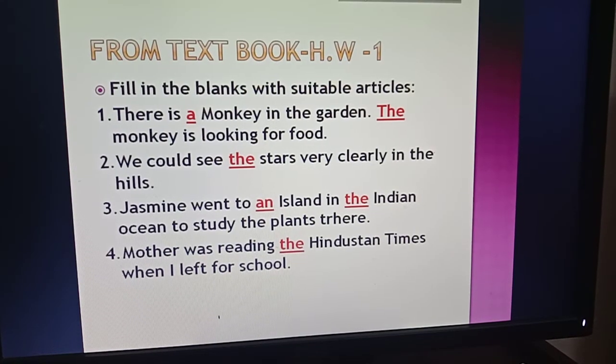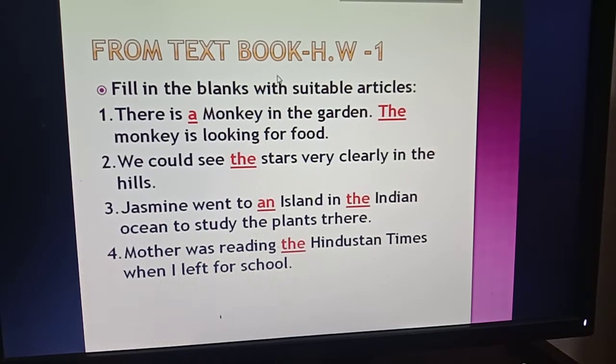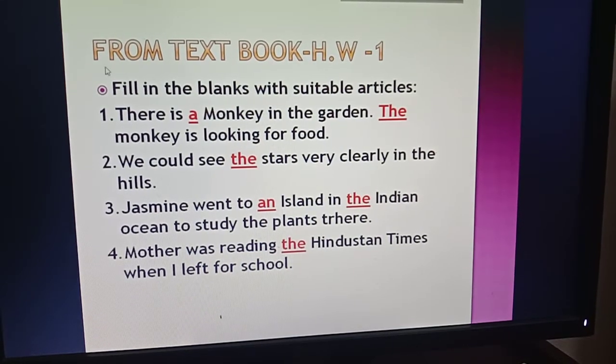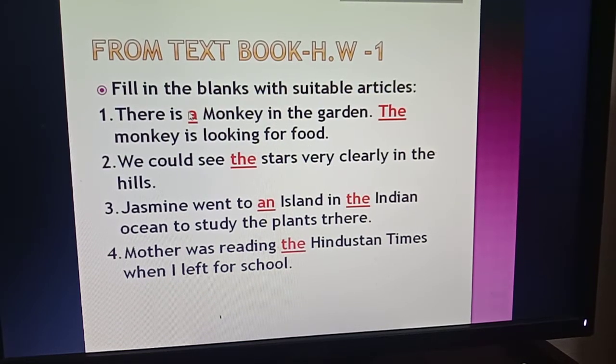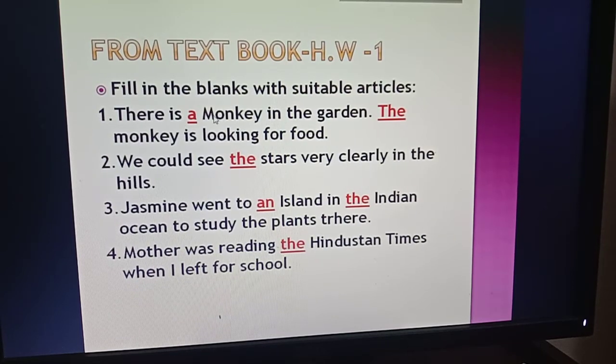So these are the answers of your previous HW. In number 1 I have written the answer like, there is a monkey in the garden, the monkey is looking for food. You can see in the first answer I have written a, and in the second answer I have written the. I am talking about the monkey for the first time, that's why I have written here a, and as I am talking about the monkey again, for the second time I have used here the.